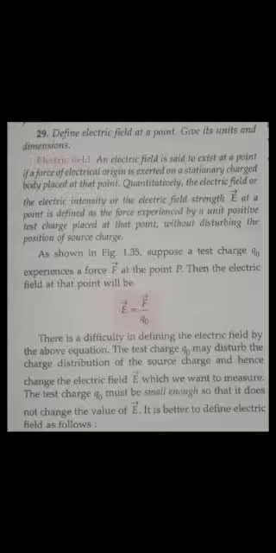1 by 4 pi epsilon naught into the product of charges by distance between the two charges into what? The vector, because force is a vector quantity. Okay, so you see here, an electric field is said to exist at a point if a force of electrical origin is exerted on a stationary charged body placed at that point. Yes or no?